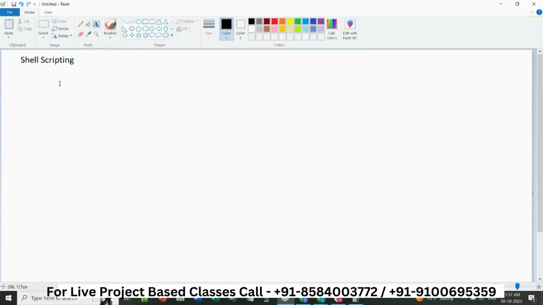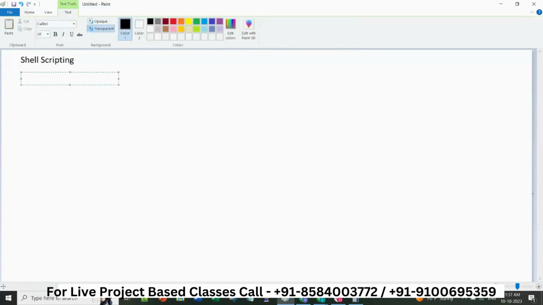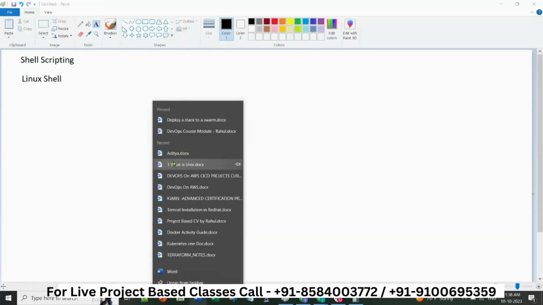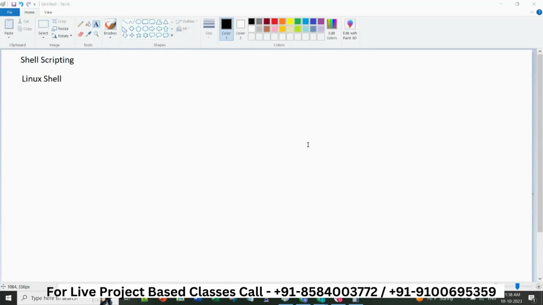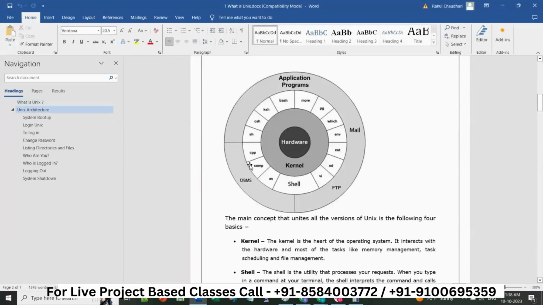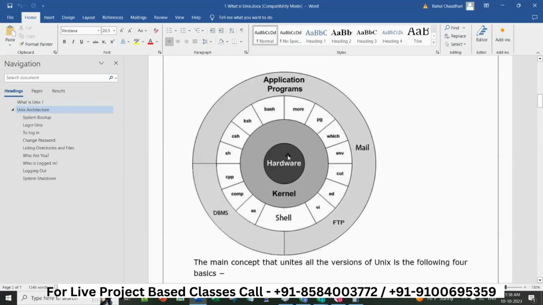So what is the Linux shell? We understood that yesterday. Shell is a layer where we will be writing the Linux commands. See this diagram. If you want to communicate with the kernel, in Linux we have a shell where humans like us write the shell commands, which internally talk to the kernel, and the kernel talks to the hardware to perform the task.